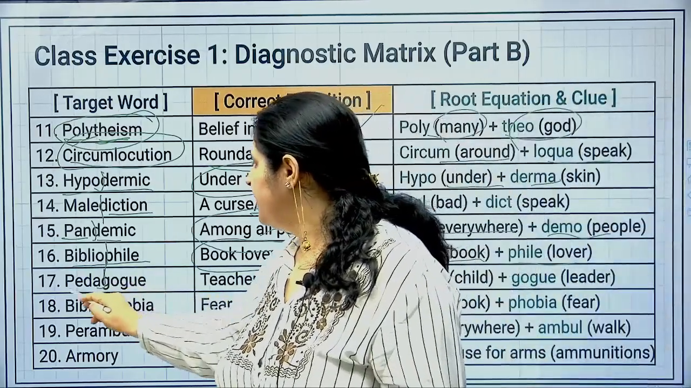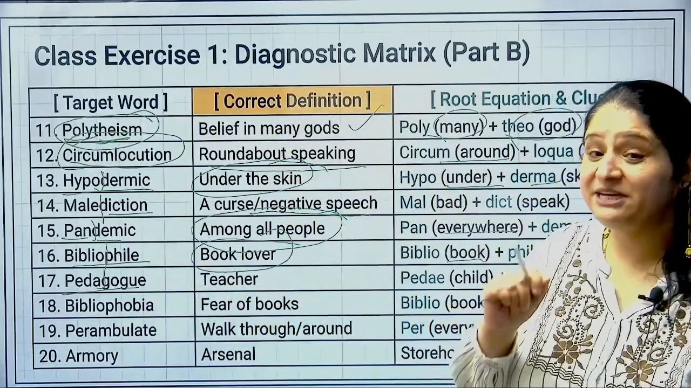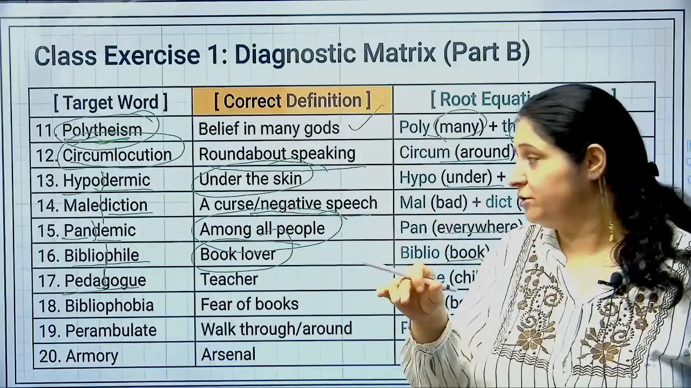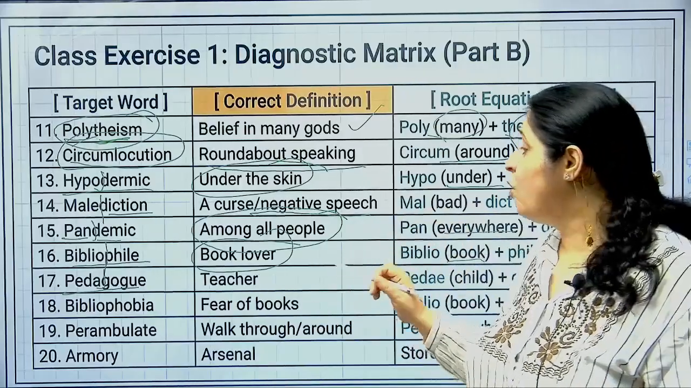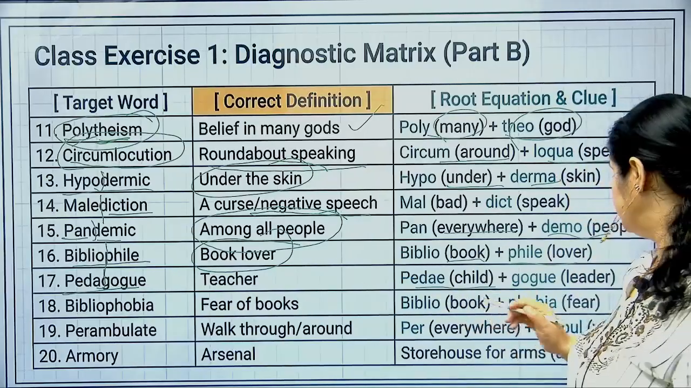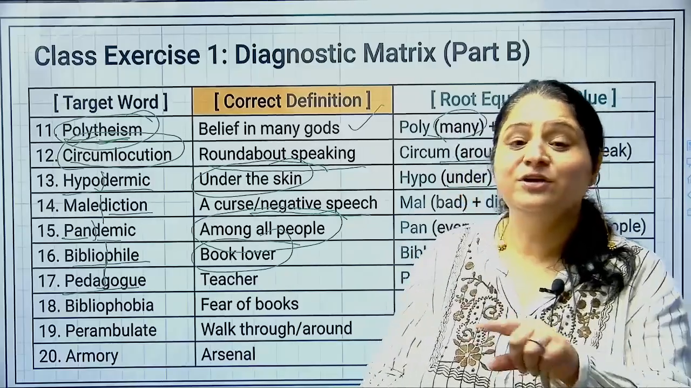Pedagogue. Now see, pedagogue. Ped as a root word. Ped means children. Pediatrician, है ना? Pediatrician is a doctor of children. So ped is children. Gog means leader. Ped का मतलब क्या होता है? Child or children. और gog का मतलब होता है leader. So pedagogue is basically the leader of the children.